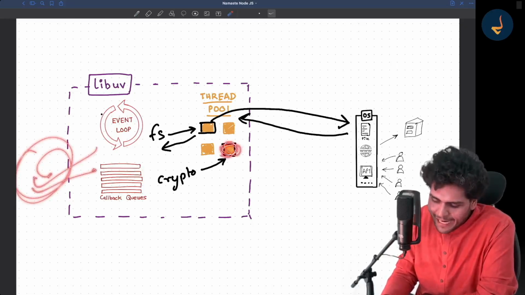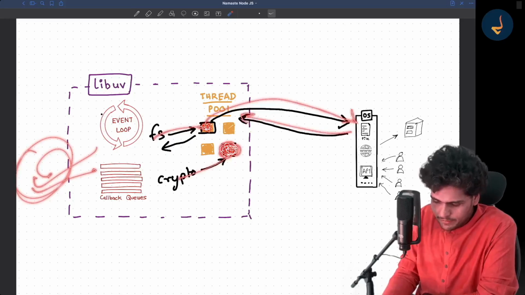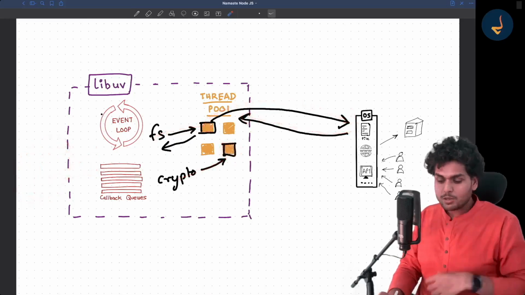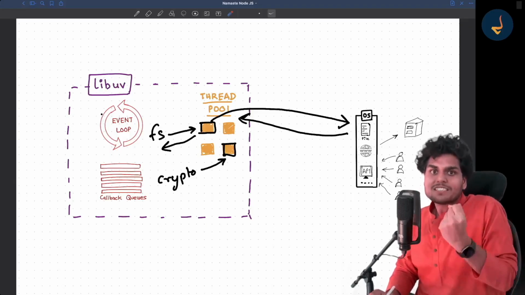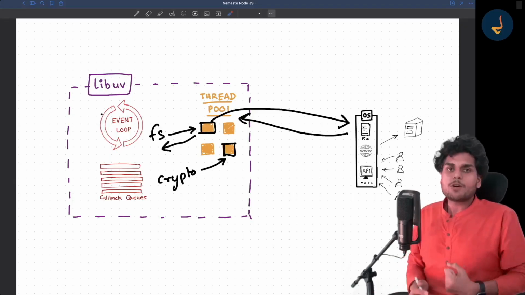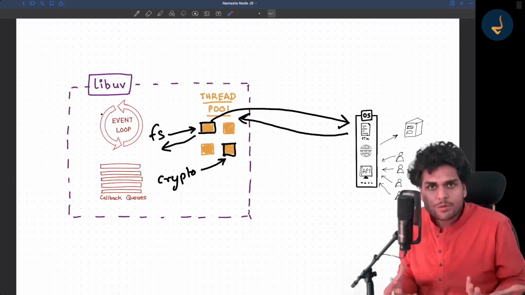So it has a thread pool. The crypto happens over here. The file system call happens over here. It talks to the OS. Got it? So there are some functions for which libuv uses a thread pool. Because libuv will, how will libuv do, right?